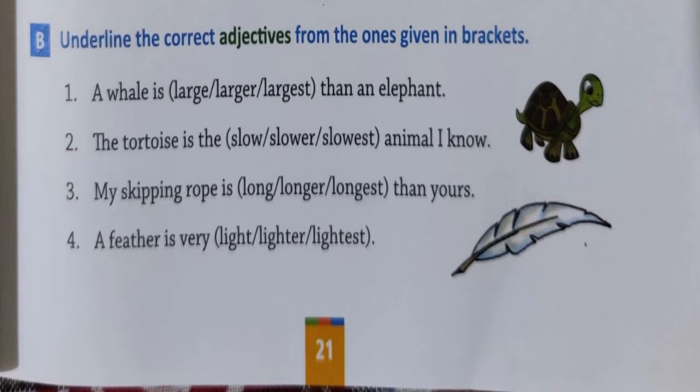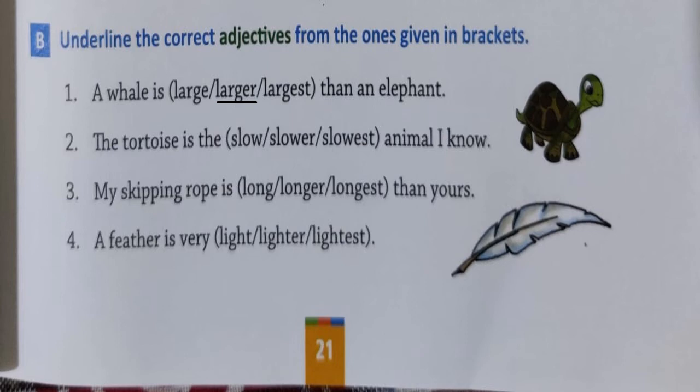Now here children, can you see we are comparing whale with elephant. We are comparing two animals, right? And one more hint is there. Than is used. So what will come here? Larger. Right? You understood? So let's underline larger.